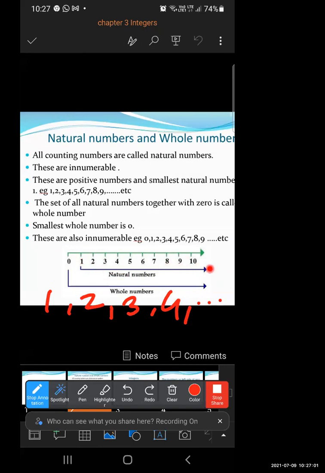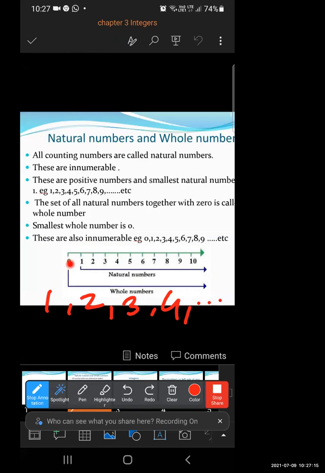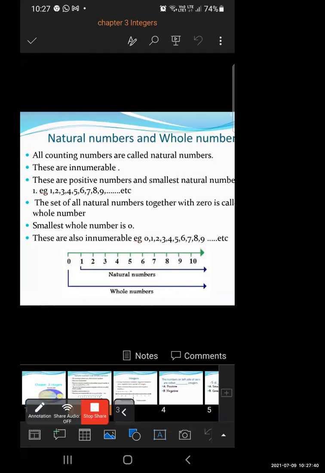Once numbers start from 1 till the end, what is our smallest natural number? 1. And the numbers which start with 0 are whole numbers. So what is the smallest whole number? 0. The smallest natural number is 1 and the smallest whole number is 0. Natural numbers start with 1, whole numbers start with 0. Clear everyone? I hope everyone is clear till this. Now let's move to another slide.